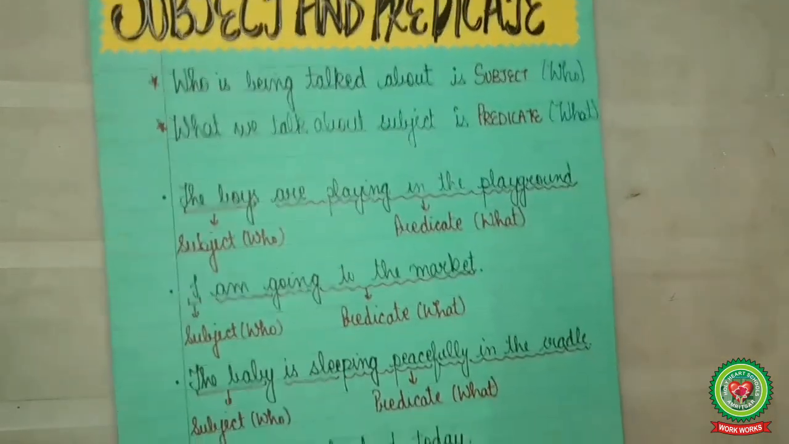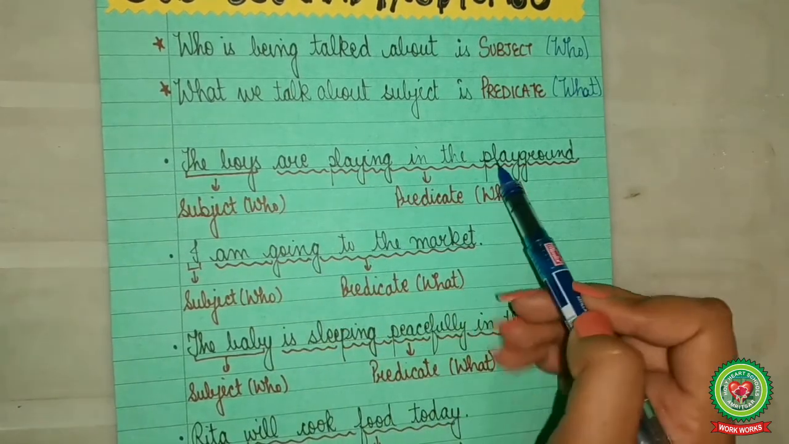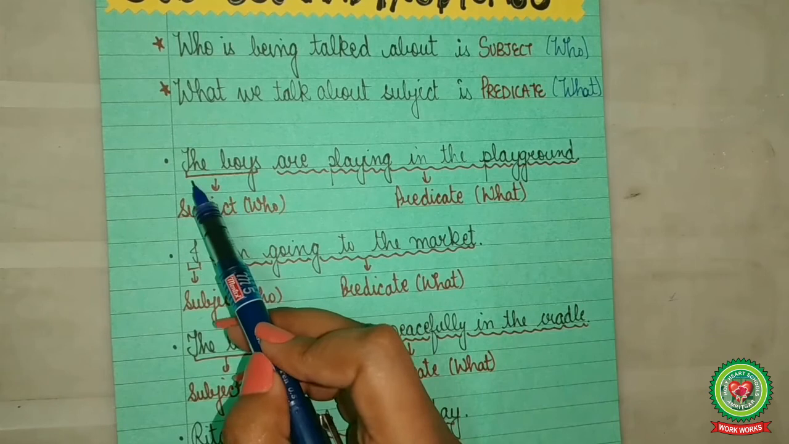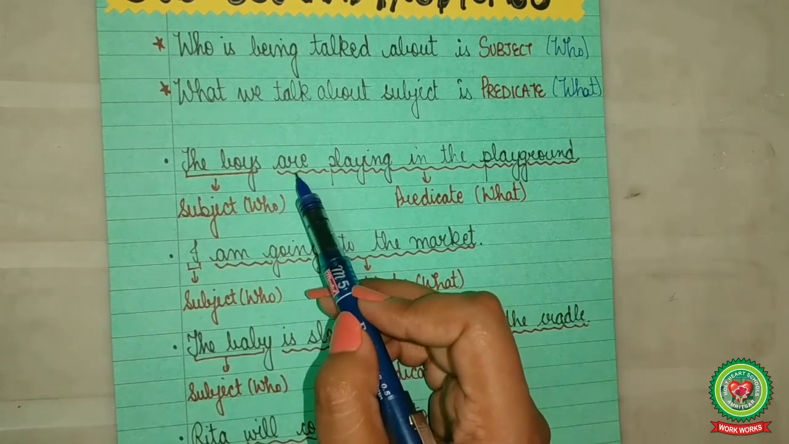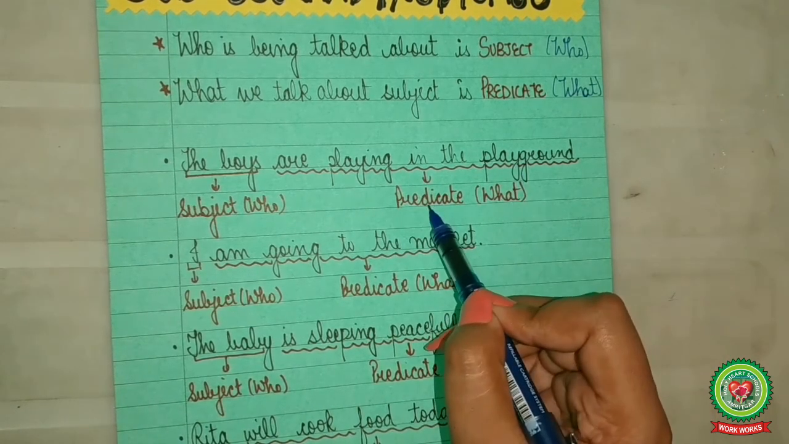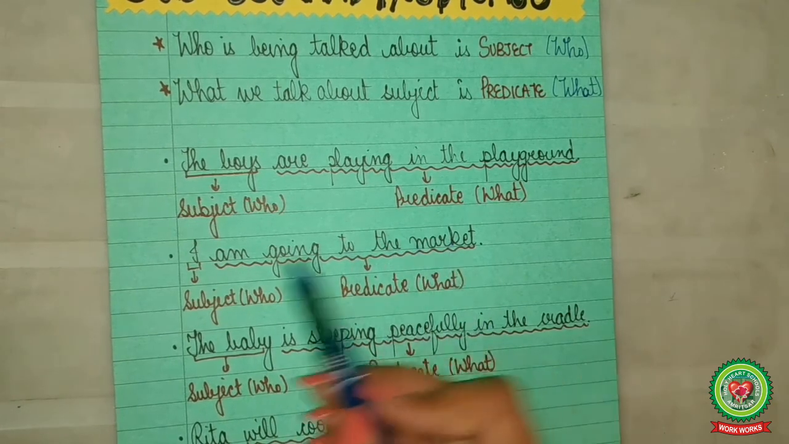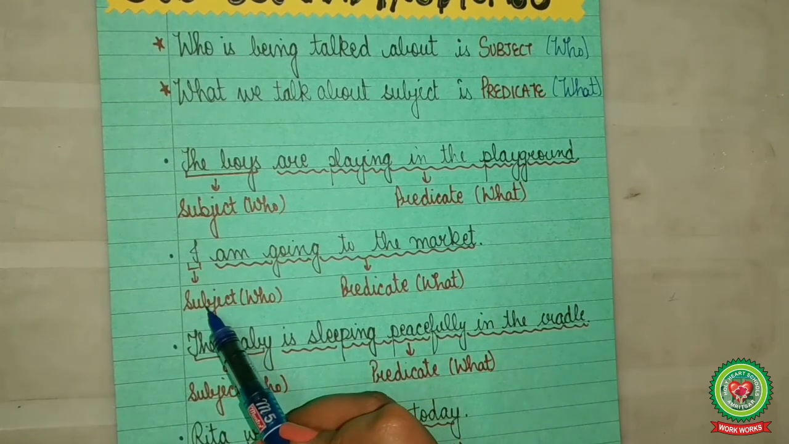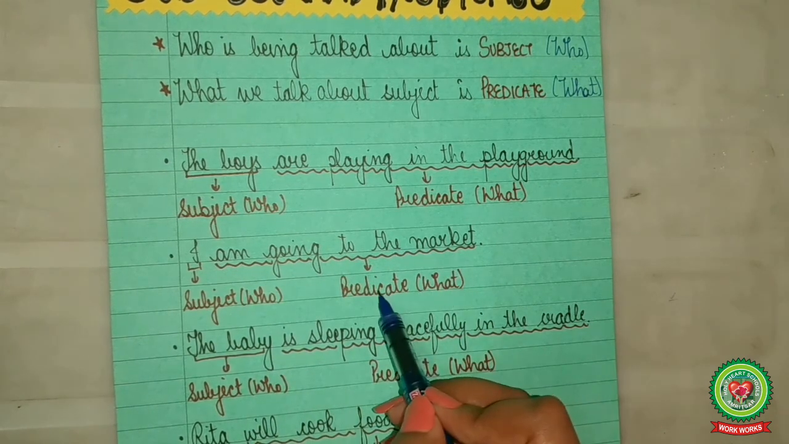Now let us see few examples. The boys are playing in the playground. Who, the boys, so subject. What, are playing in the playground, so predicate. I am going to the market. Who, I, so subject. What, am going to the market, so predicate.